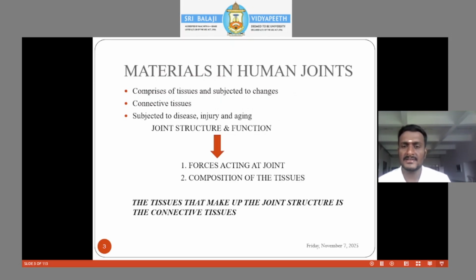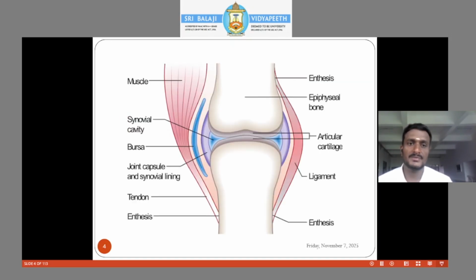Coming to the materials that are present. If you take a joint, it is surrounded by tissues, which are nothing but your connective tissues. The tissues that make up the joint structure are connective tissues that withstand the forces acting on the joint, and they also have some composition. This diagram gives a very clear idea of the joint.